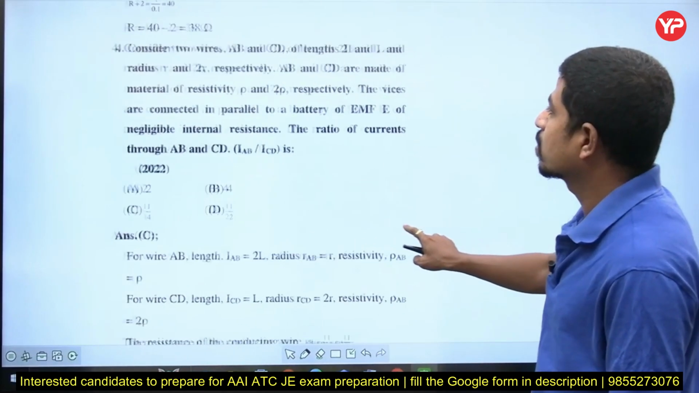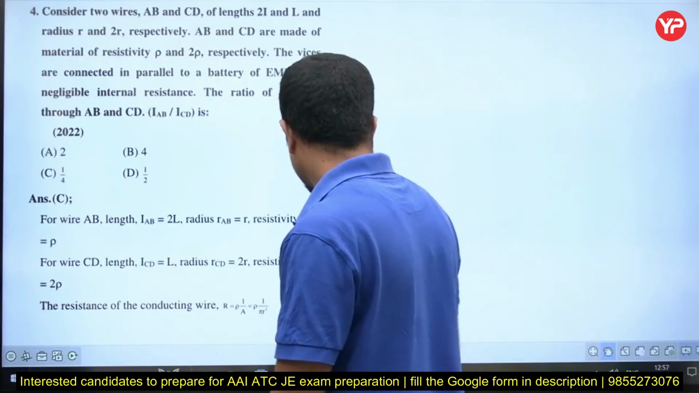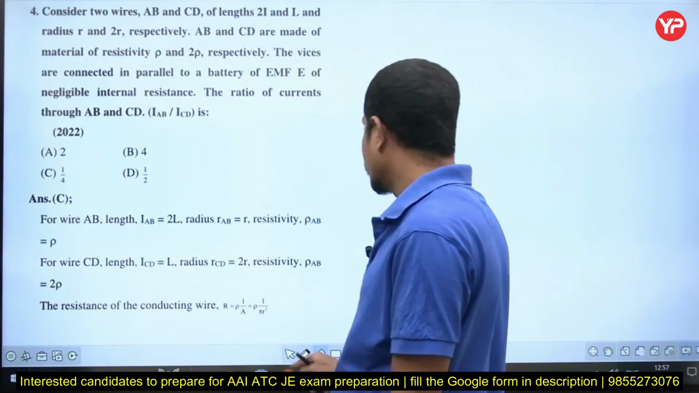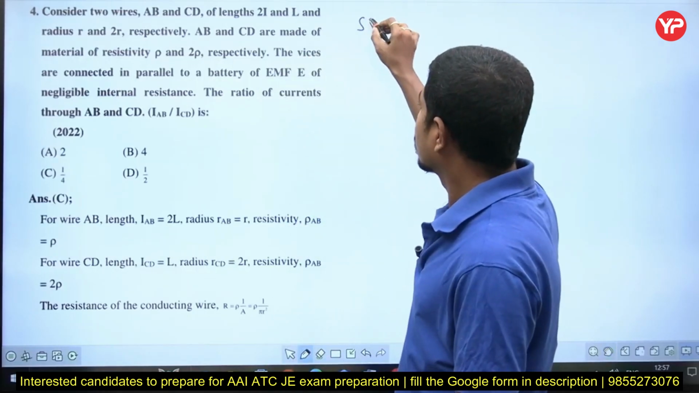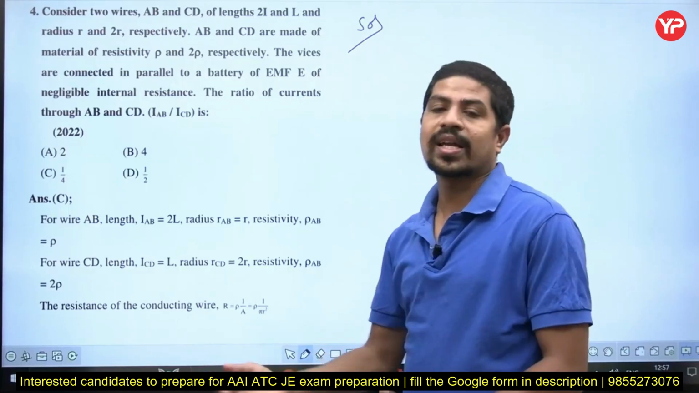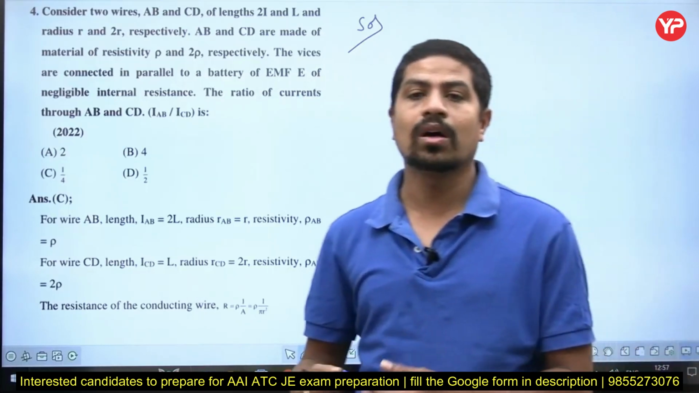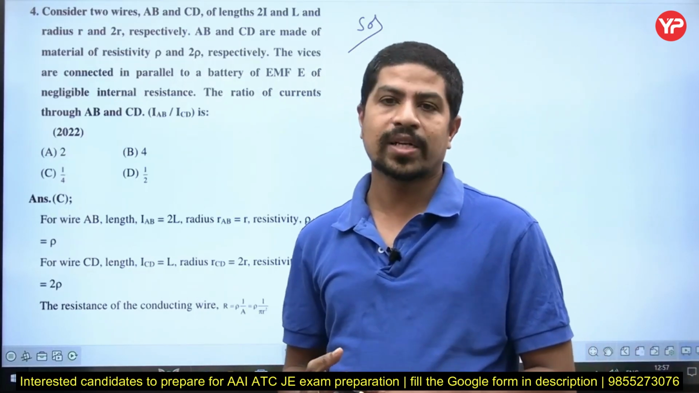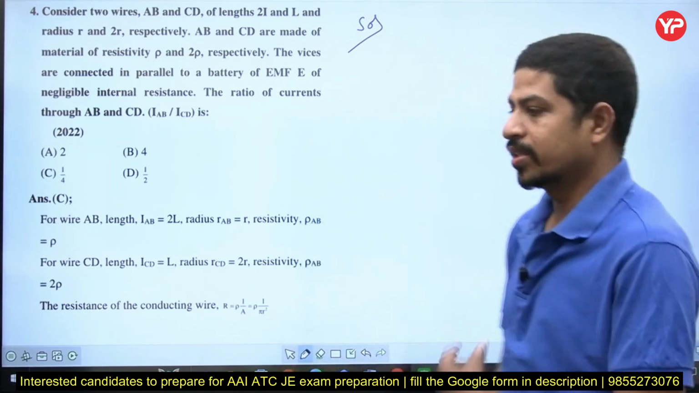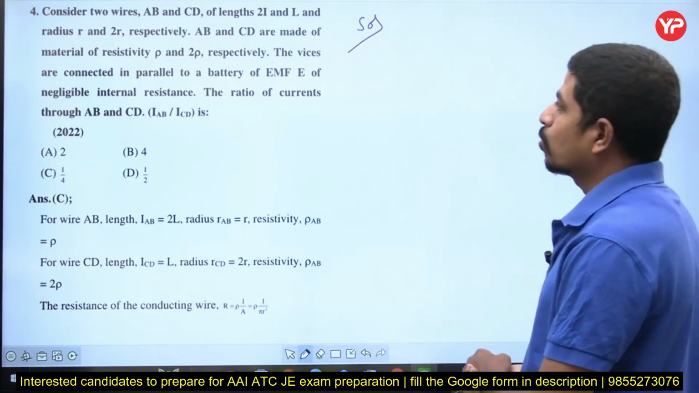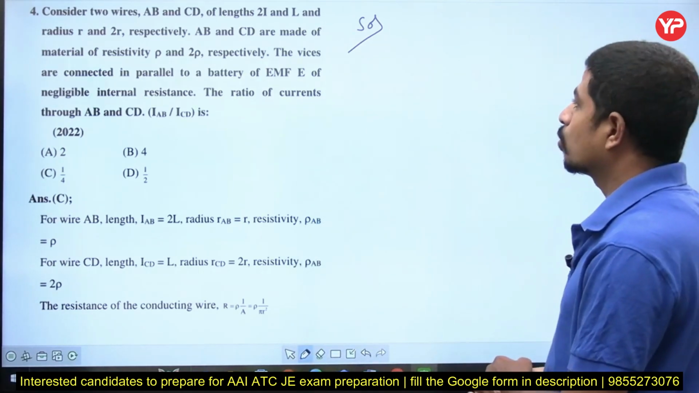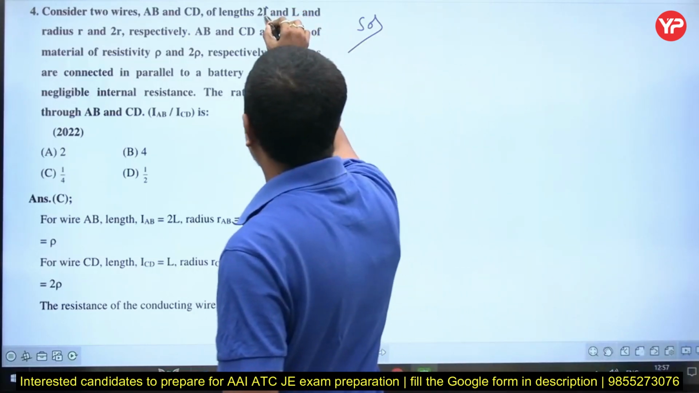Yes, what is this question? Fourth question it is. All the questions till 2023 from this current electricity chapter we are going to solve. We already saw the electrostatics questions, then this is from current electricity, right? Now what is saying? Consider two wires AB and CD of length 2L and L.